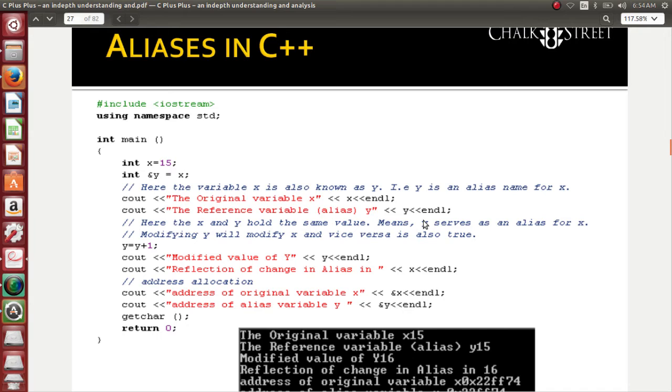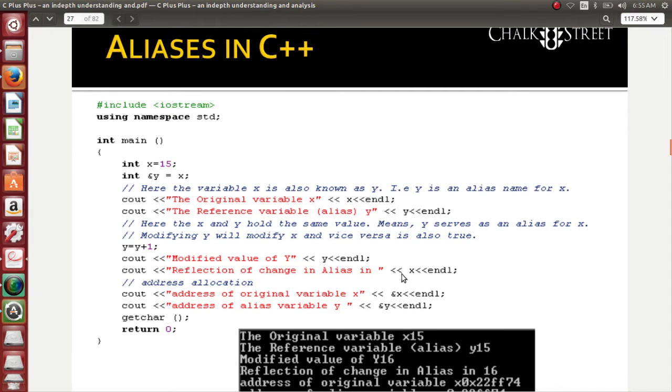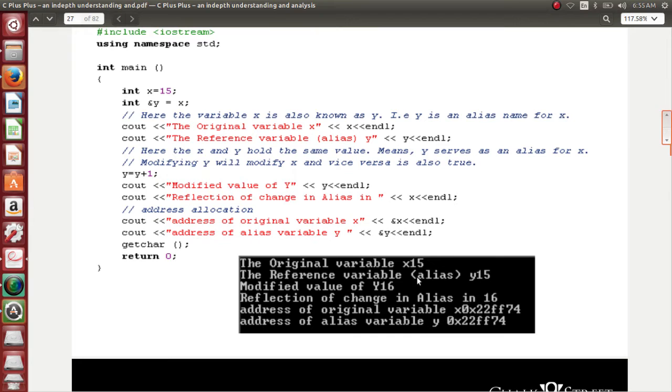So for example, if I modify the content of y, it will reflect the modification in x also. When I do y equal to y plus 1, the modification will be reflected in x also. So when I print x, it should be changed. This is referred to as alias naming. The original variable x is something like 15 that I had. The reference variable is also 15 after I assign it here. And when I modify the value by incrementing it by 1, y is getting 16. The reflection of the modified value should happen here, and it is also 16.